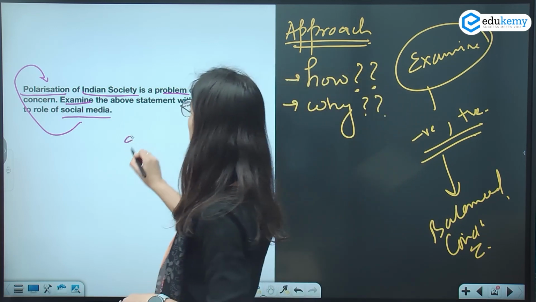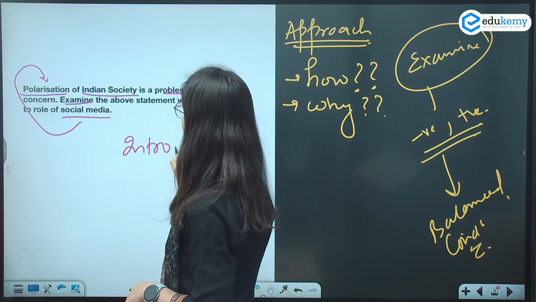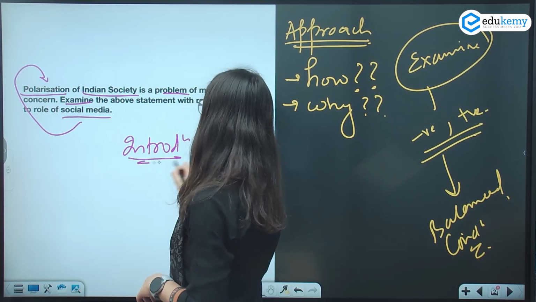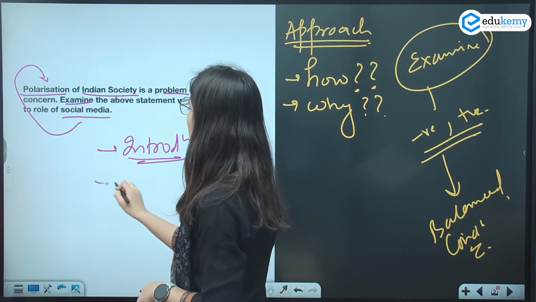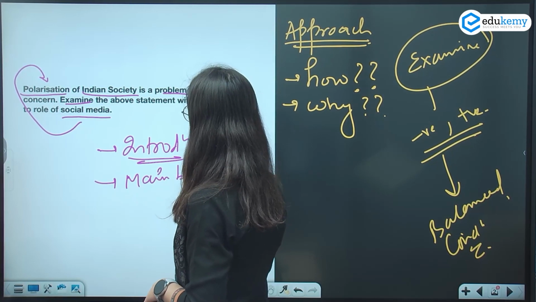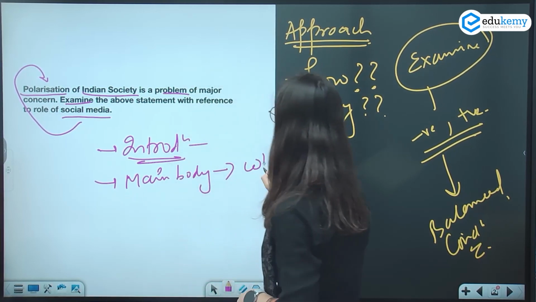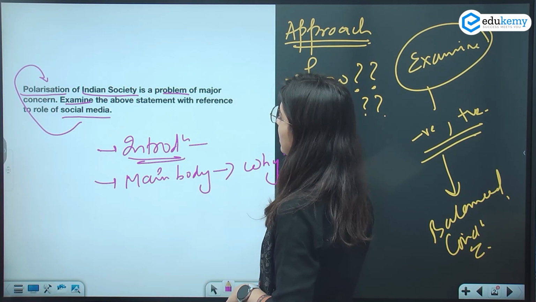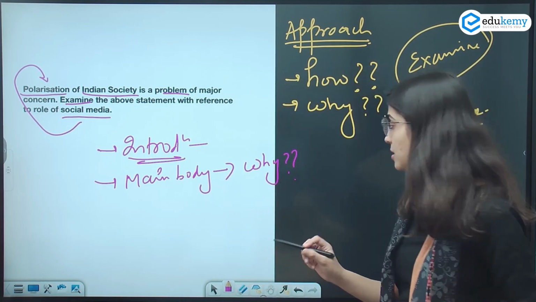Now what we will do, we'll start with the introduction. Yes, you can start with the introduction. Then we'll discuss the main body, where first of all I will discuss why polarization of Indian society is a major concern.